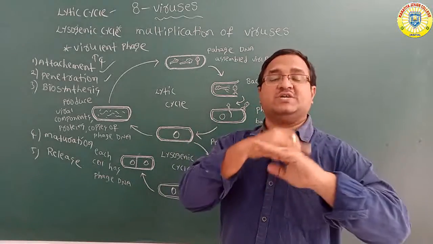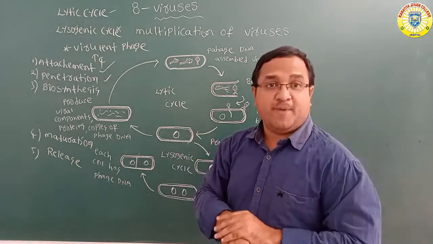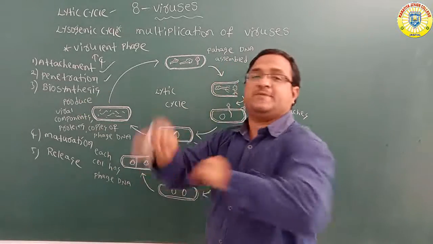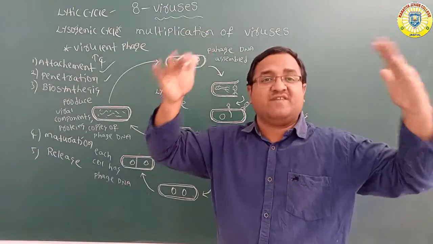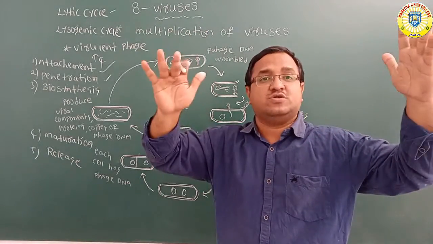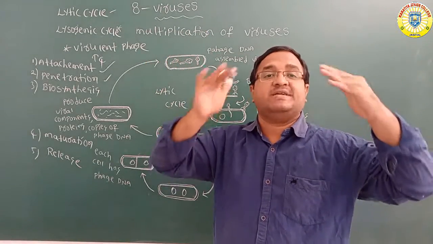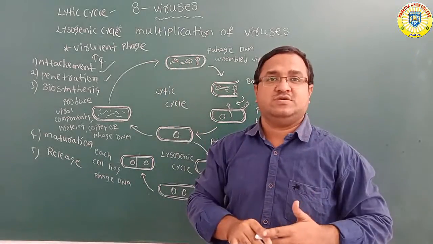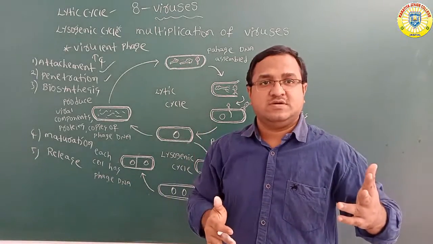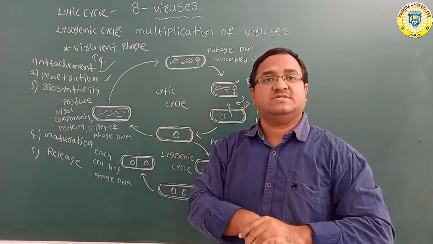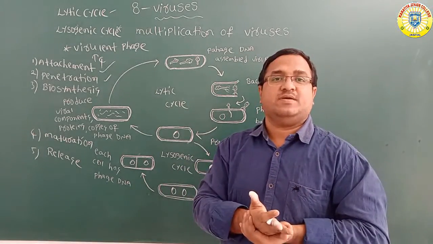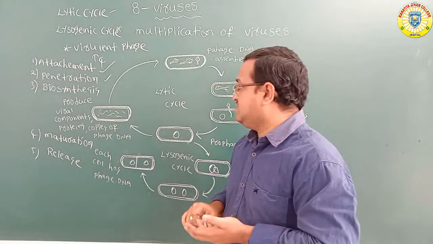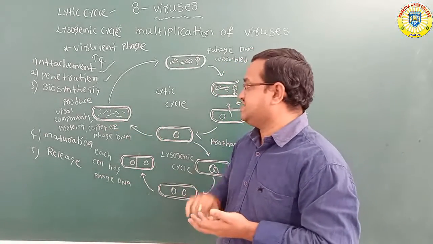That is called biosynthesis. Synthesis means production. What is produced? More and more copies of phage DNA are produced. Enzymes are produced. Capsid proteins are synthesized by using the metabolic machinery of the host cell. That is biosynthesis.